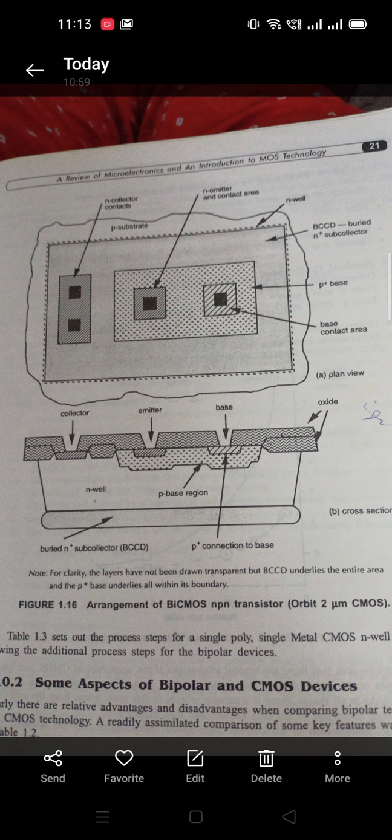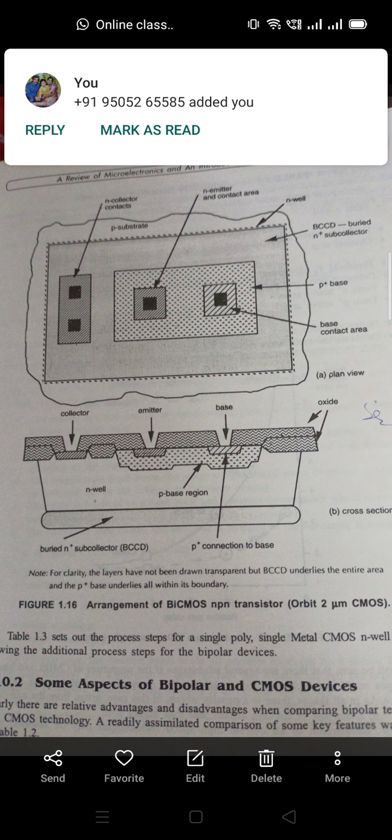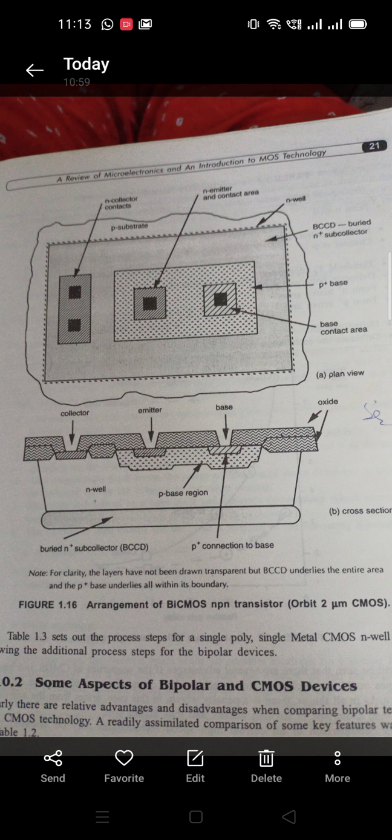In PMOS technology we have seen the fabrication, and coming to CMOS technology we have also seen the fabrication. In CMOS fabrication we have seen two types, that is the N-well process and the P-well process. There are two other processes also, like the twin-tub and Berkeley process, but we mostly concentrated on the N-well process and P-well process because that was in our syllabus.